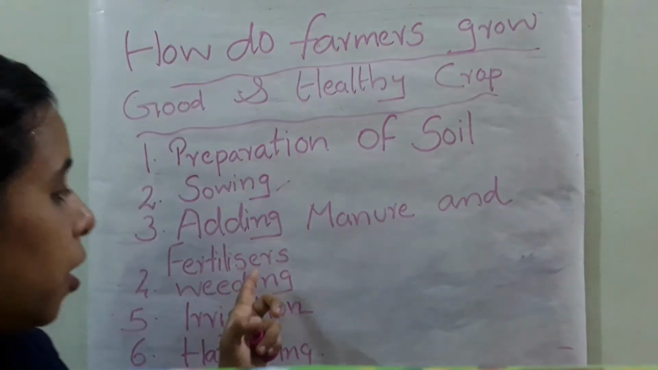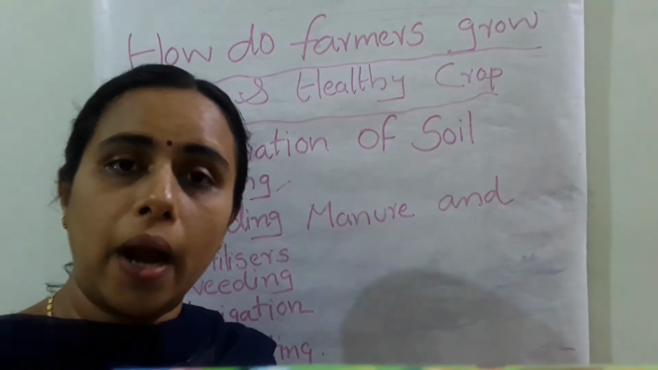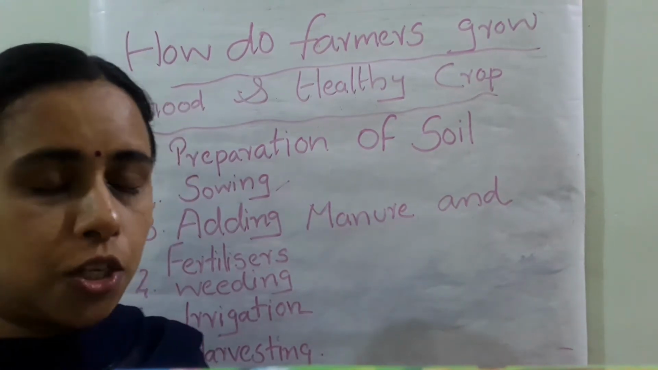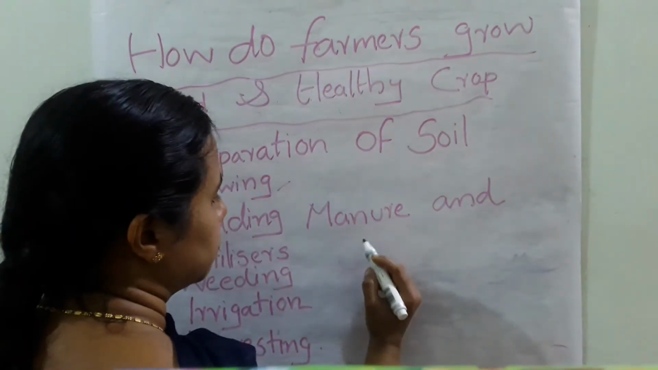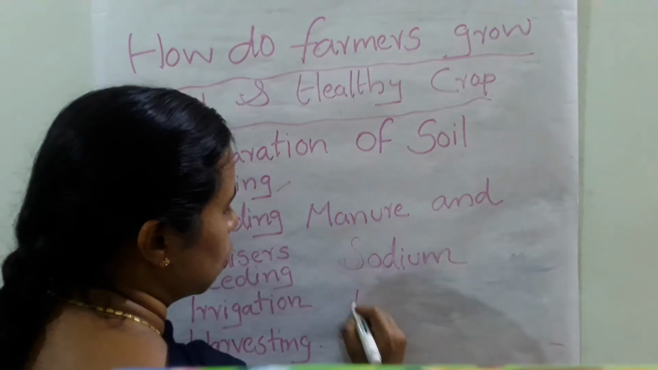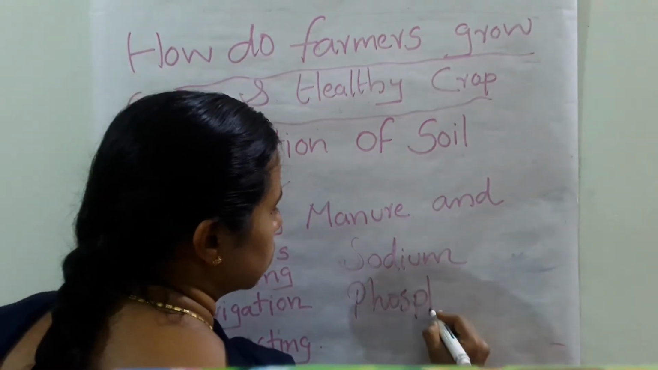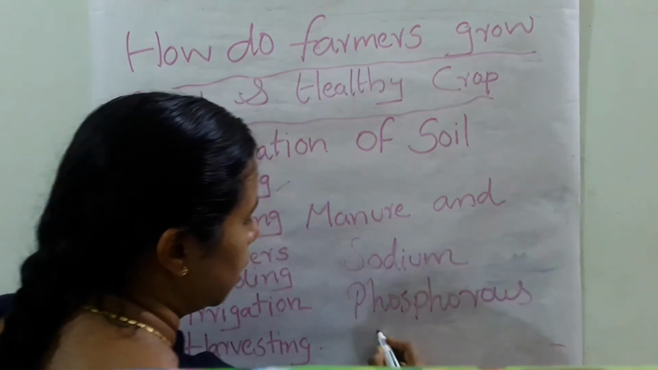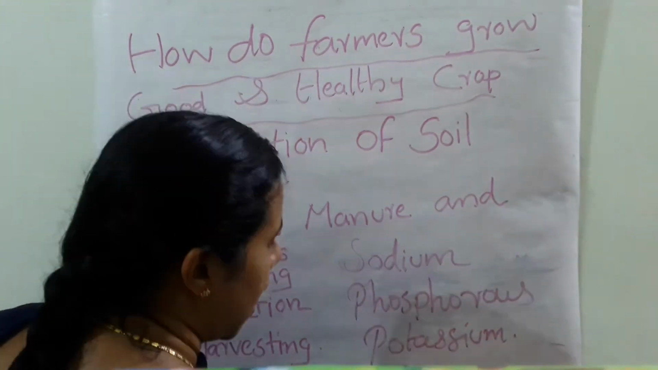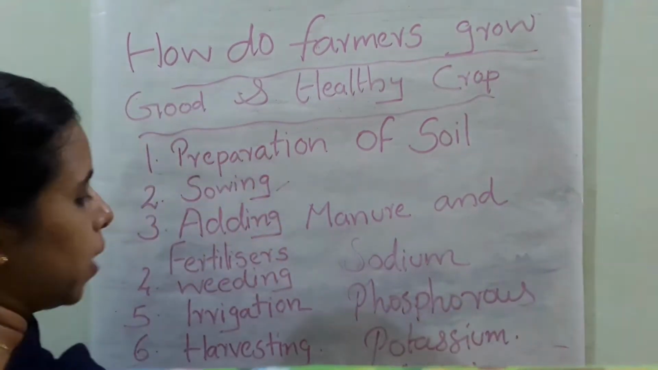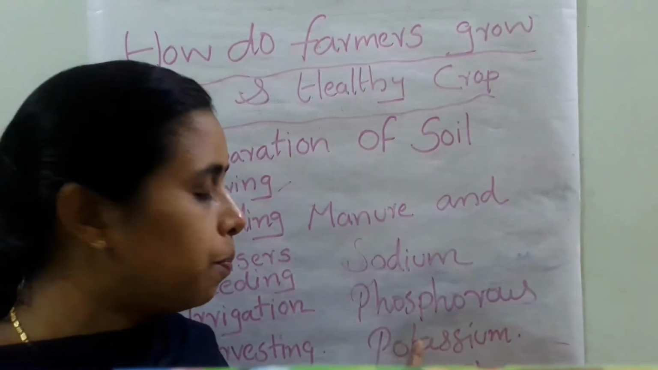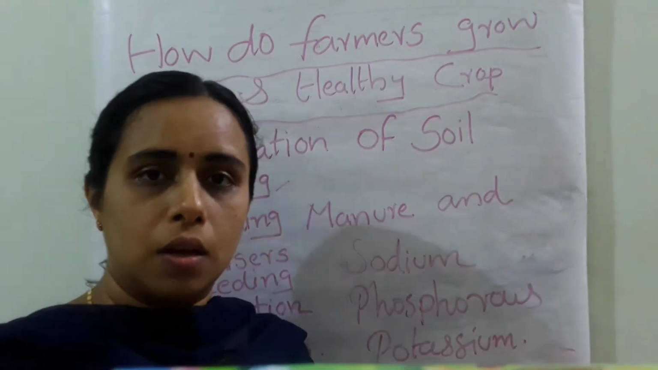Okay, next is the fertilizer. Fertilizer should be prepared in the factories. For example, NPK: nitrogen, phosphorus and potassium. So an example for fertilizer is NPK. This should be added to the plant.